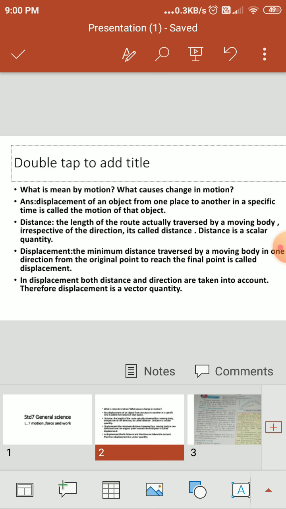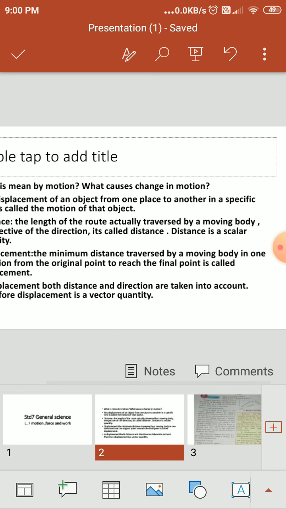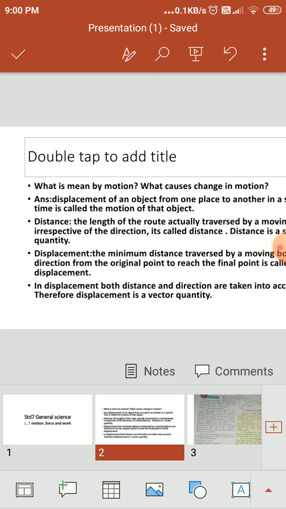On observing all these pictures, the first question you have to recall from your 6th standard is: what is meant by motion? Motion is the displacement of an object from one place to another in a specific time. That is called the motion of that object. Now, what are distance and displacement?